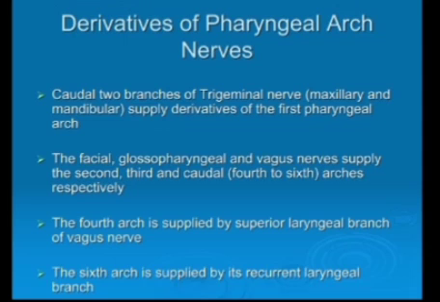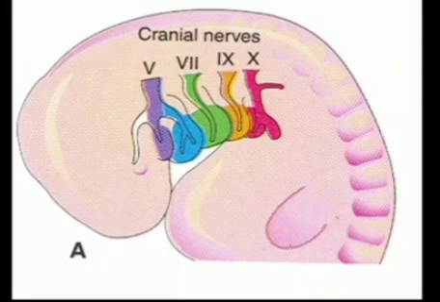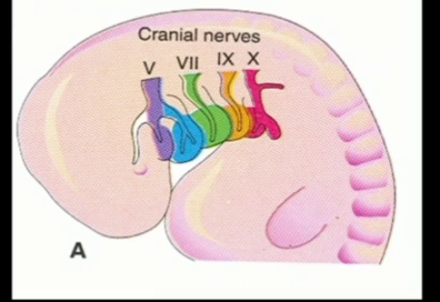Now here you can see these cranial nerves shown. Trigeminal nerve, which is shown by 5, has 3 branches. The ophthalmic division supplies the frontonasal process, while the maxillary branch supplies the maxillary prominence, while the mandibular branch supplies the mandibular prominence.